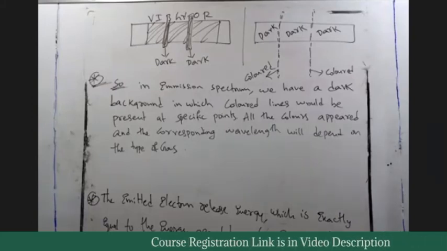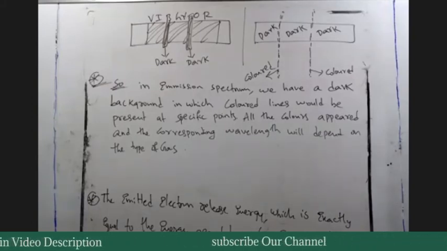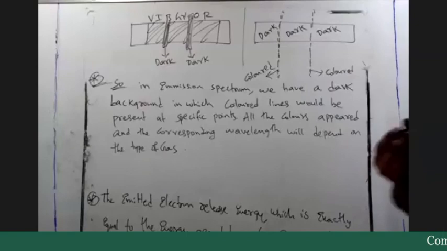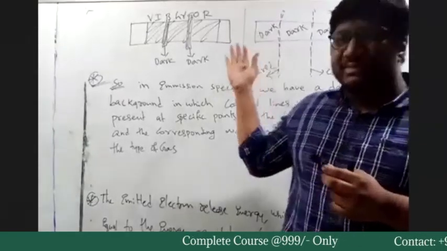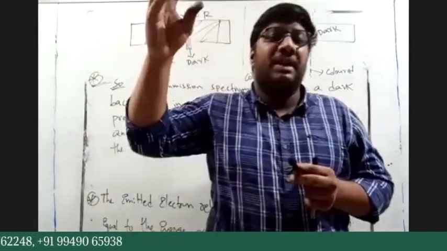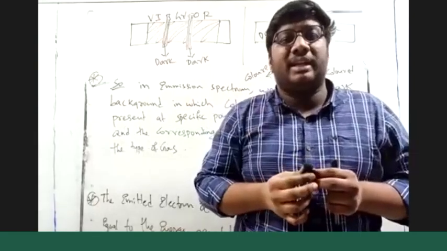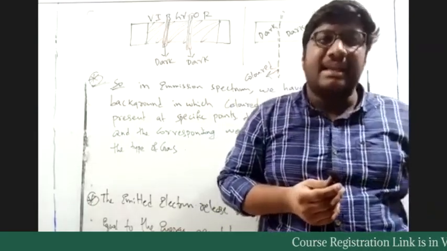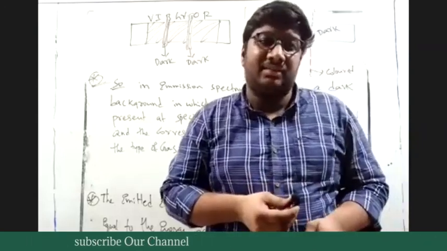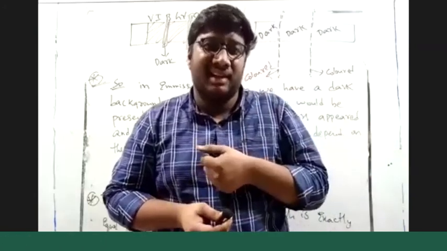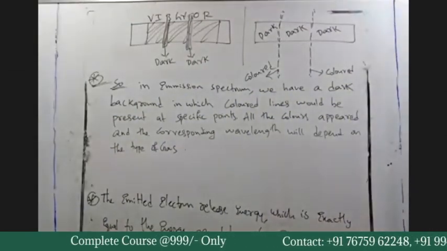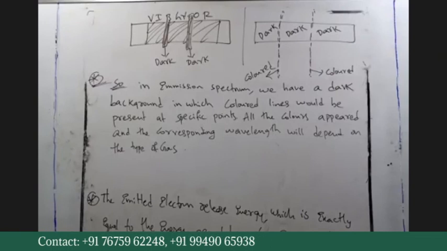Vadev asks about the emission spectrum, and Sampath says the color depends on the gas. Obviously, Sampath, because of energy levels. How are we getting color? From the lower energy to the upper energy, the electron is moving. From the upper energy, again the electron comes to the lower energy by releasing some light. So the energy difference will depend on the gas, right? Yes or no? So color must depend on the gas. Understood?